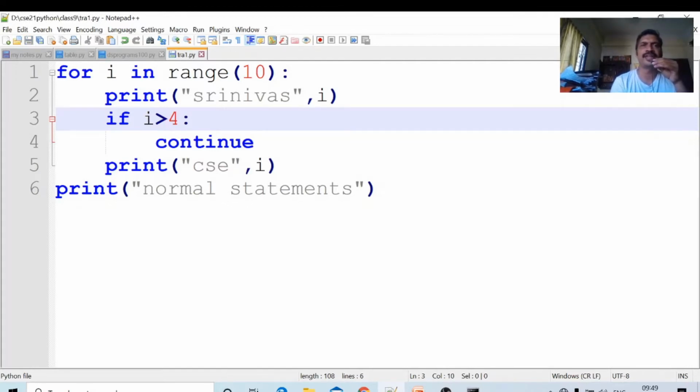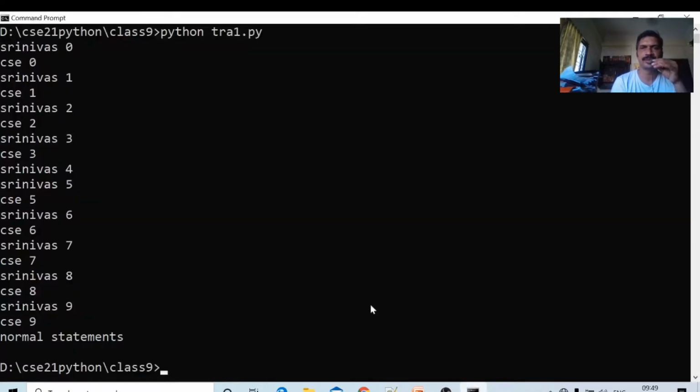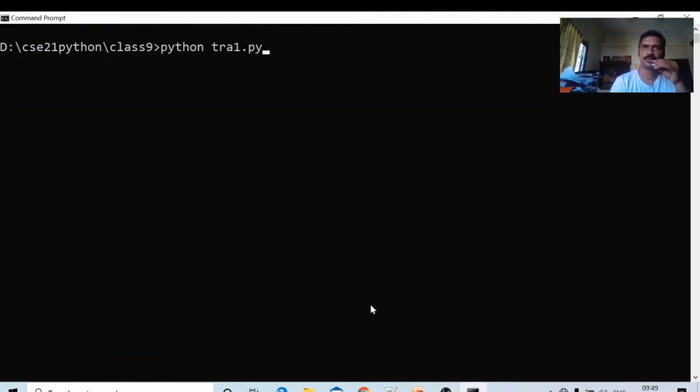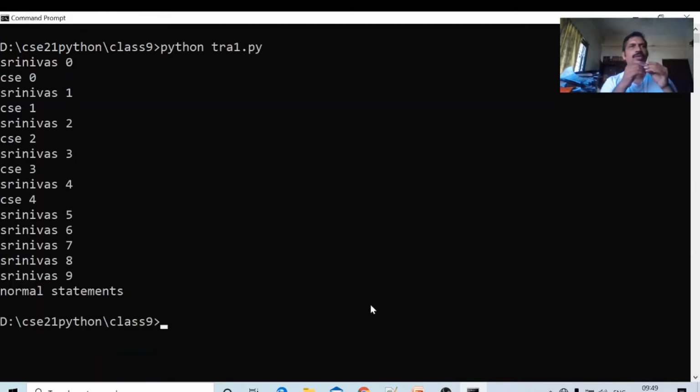Whenever i greater than 4, i equal to 5 means continue. CSC 5 will not come. The control goes to the starting of the statement. Okay, I will run this program once again. CLS, clear the screen. Okay, up to Srinivas 4, CSC 4 is printed. Srinivas 5, i greater than 4 is true. Continue. Once again, the control goes to the starting point. Once again, Srinivas 6 is printed. Srinivas 7, Srinivas 8, CSC 7, CSC 8, CSC 9.